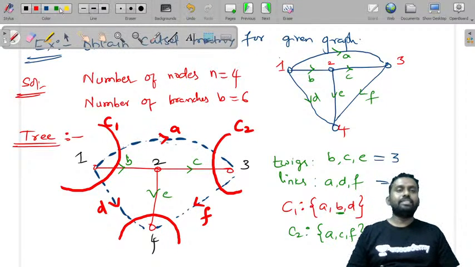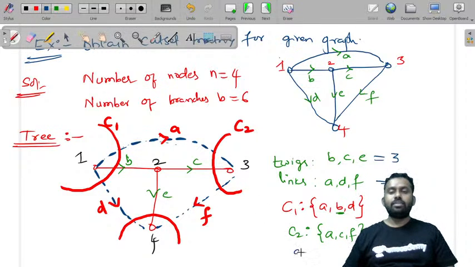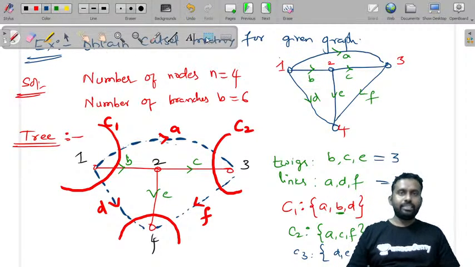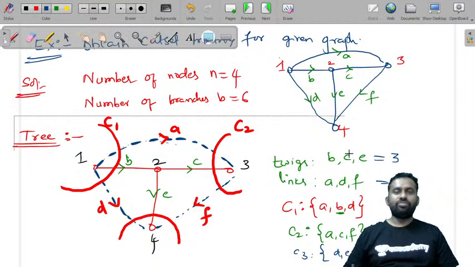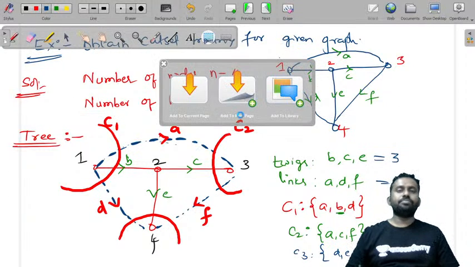What is the third cut set? C3. What is cut set C3? It has the branches D, E and F. So let us take this to the next slide and try to solve much more about this.